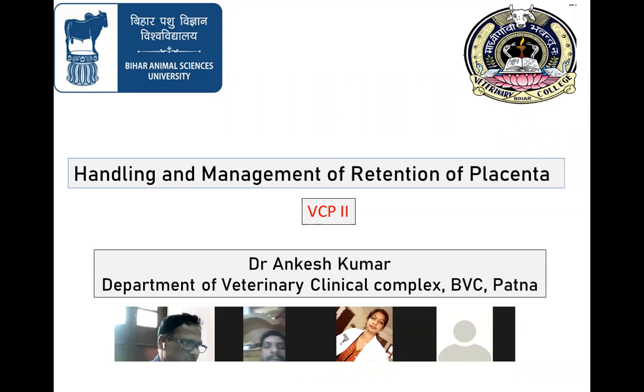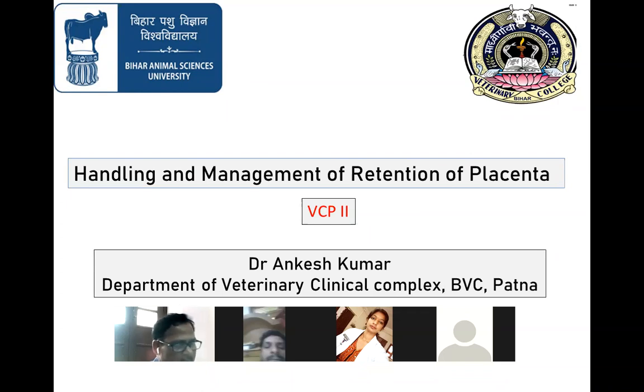Many a time when an animal is having twins, they will deliver very immature, at a premature stage, and deliver the fetus. In those circumstances, the animal will have the problem of retention of placenta. This is very common. In an average cattle, within 8 to 12 hours, more commonly, the fetus comes out from the uterus.